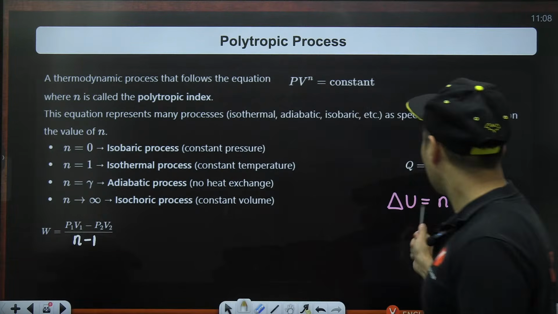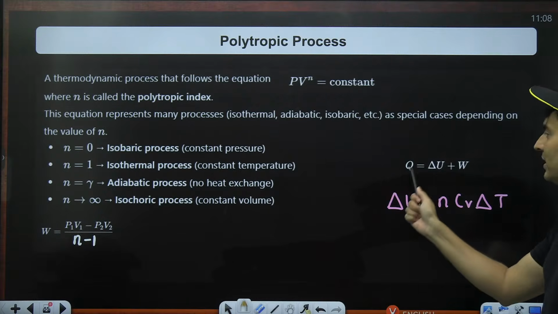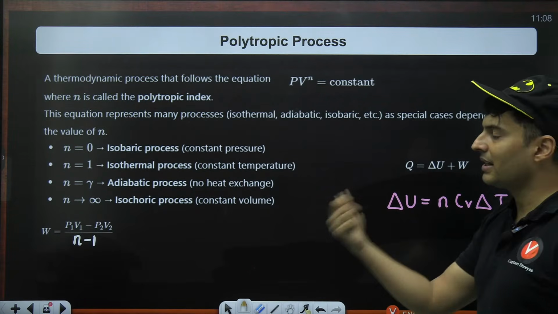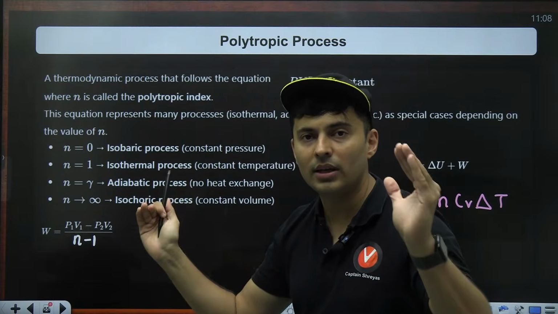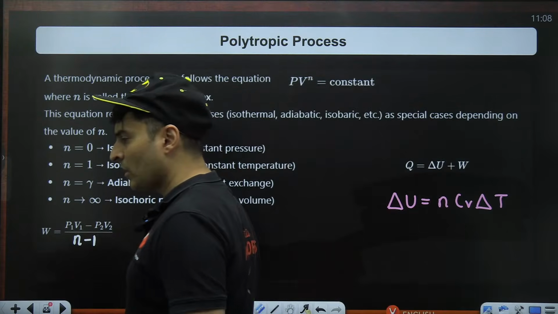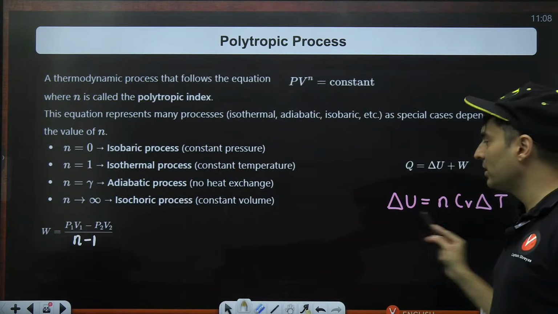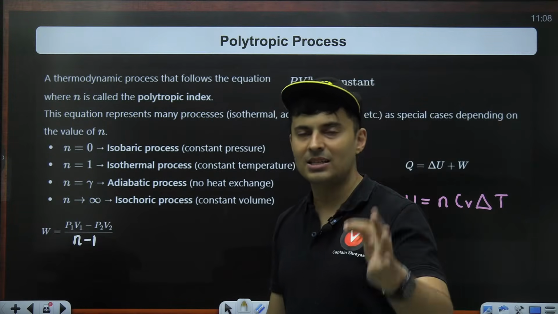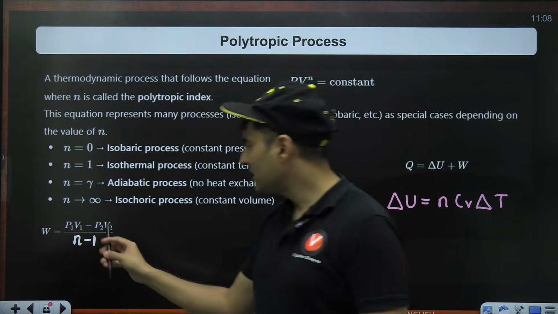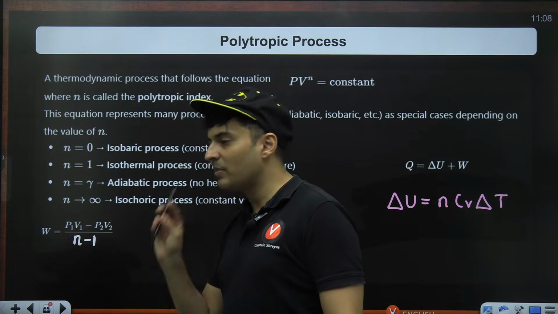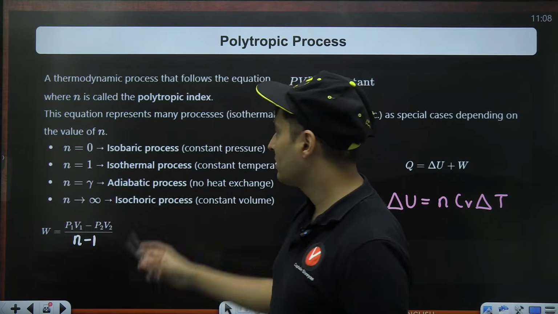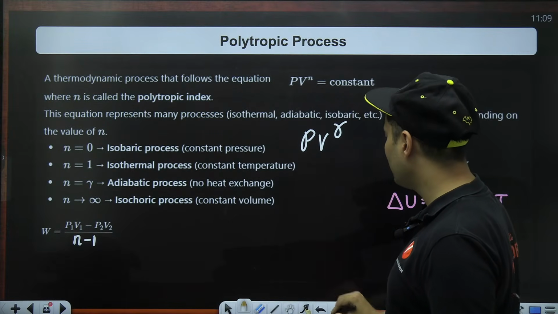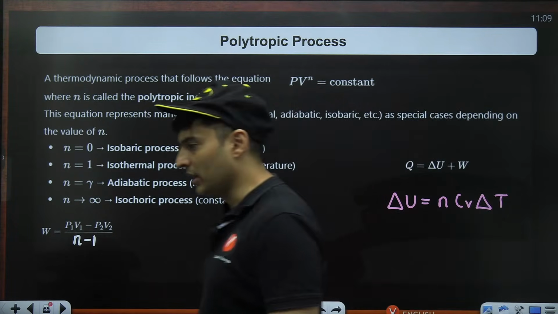From this delta U and work, you can find out the heat. Because delta U is here, work is there. You can find out how much ever heat was involved in that polytropic process. So only remember these two things. Delta U is anyways always nCv delta T. Work done is just like for adiabatic process, just that wherever gamma was there, replace it with n. Because even for adiabatic, it was PV raised to gamma. So replace that gamma with n, you will get the same looking formula.